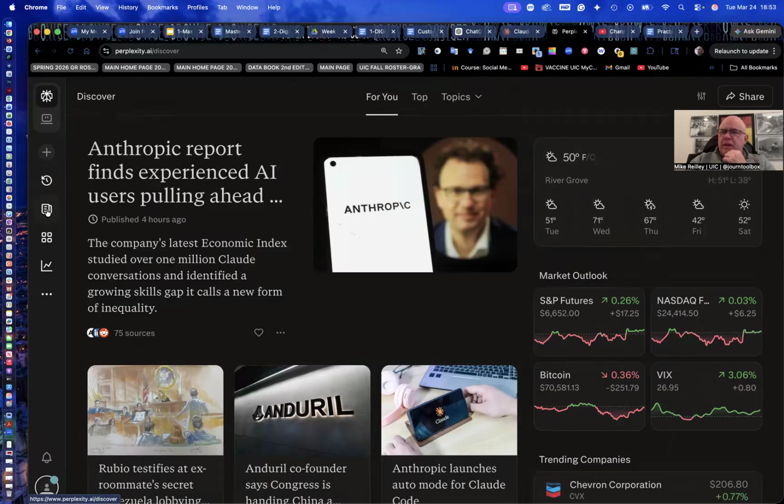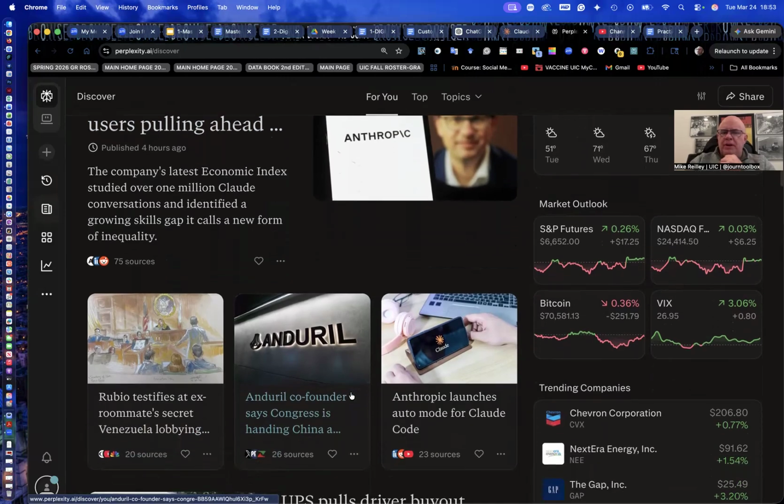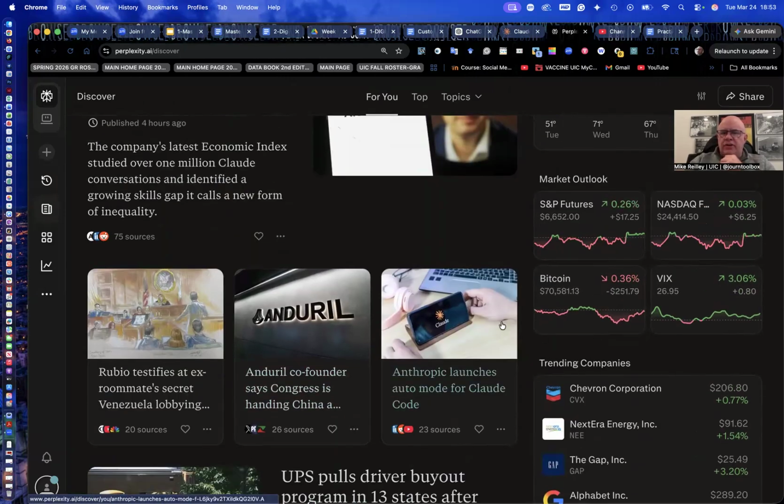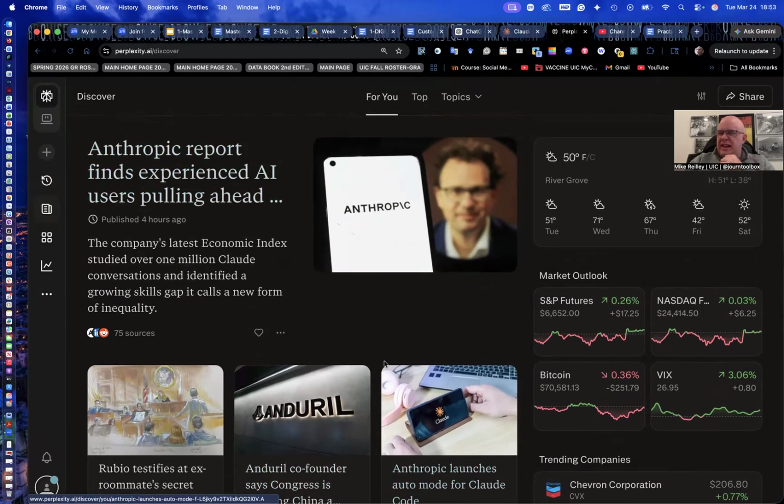Discover is just basically like a home page. Used to be how the page looked when you open it up. So it's got a bunch of recent news articles, finance data over here, financial data. Looks kind of like a Google Finance page or a Google News page almost.